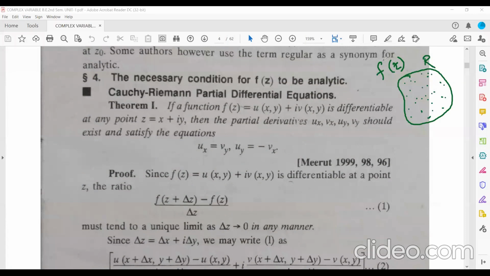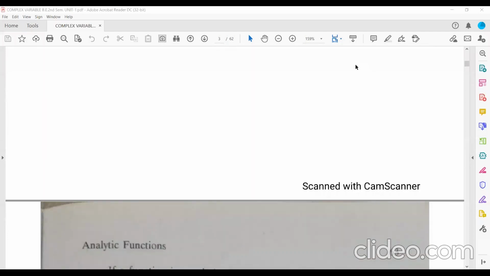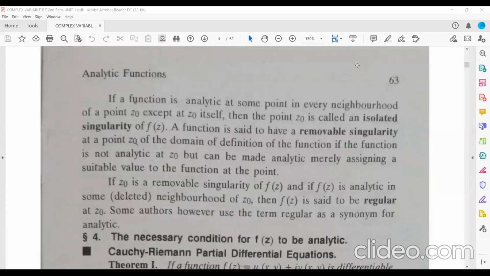So if the derivative of this function f(z) exists at each and every point of this region R, then this function f(z) is called your analytic function, or holomorphic function, or regular function, same thing. Then we have discussed the singularity of the function.